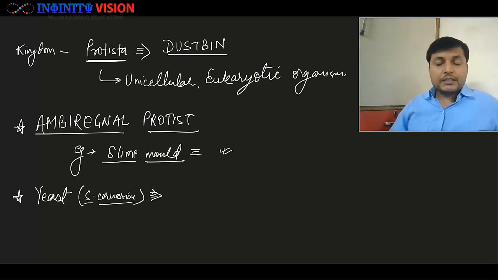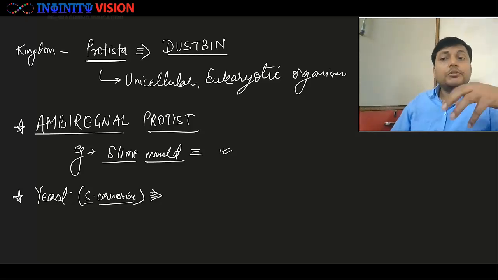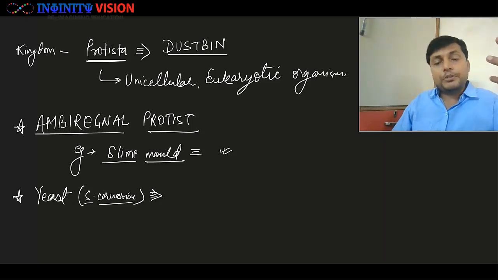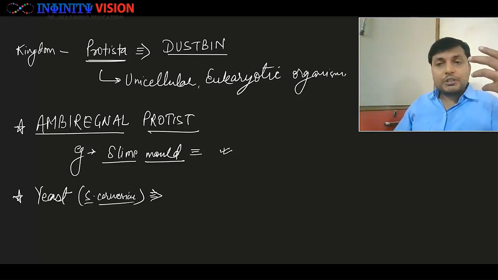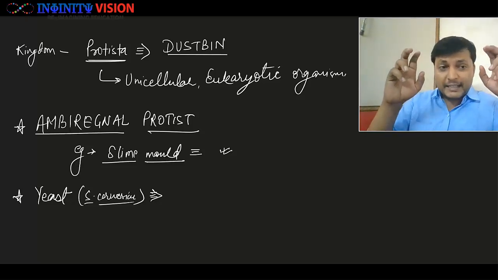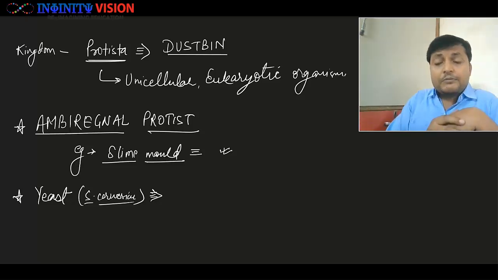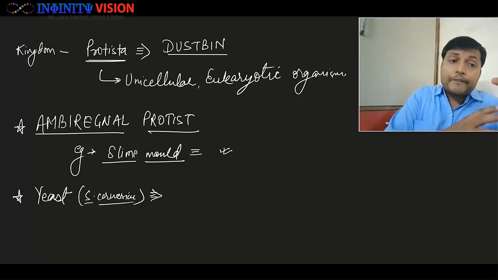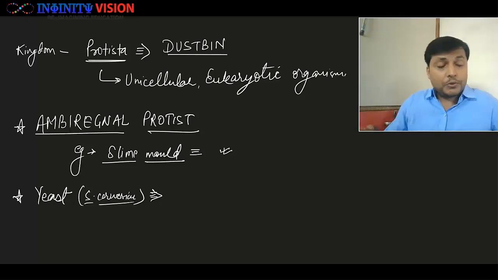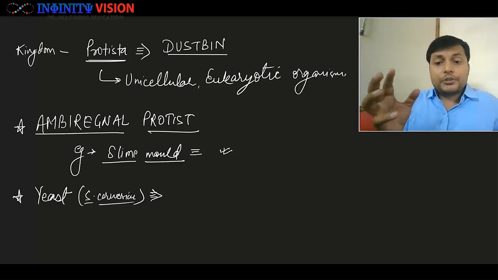If we talk of yeast, now yeast is a unicellular eukaryotic organism, so they should be in kingdom Protista. But later on, and earlier they were members of Protista, but later on, when we did a phylogenetic analysis, okay, so we used systematics, then we found that yeast are more close to the fungi, and therefore we made an exception.